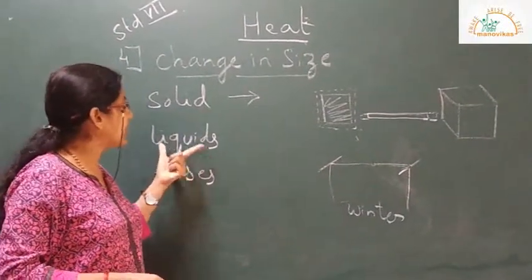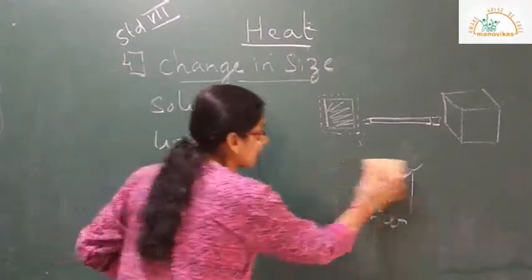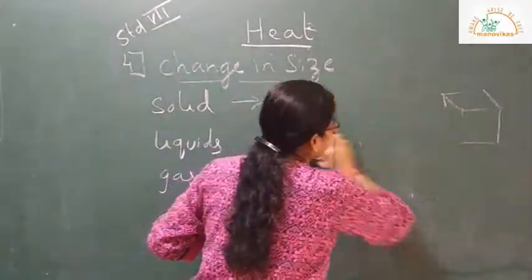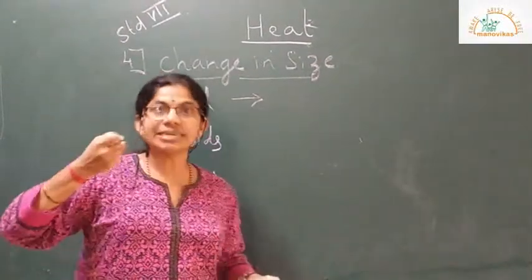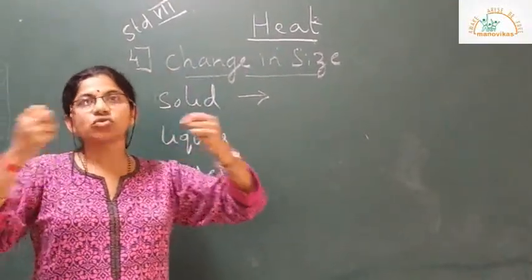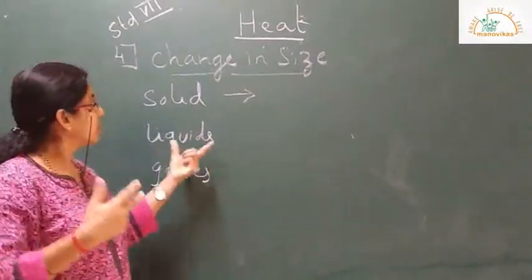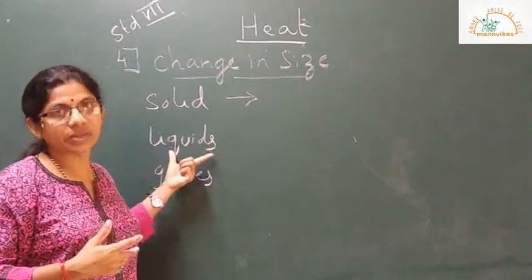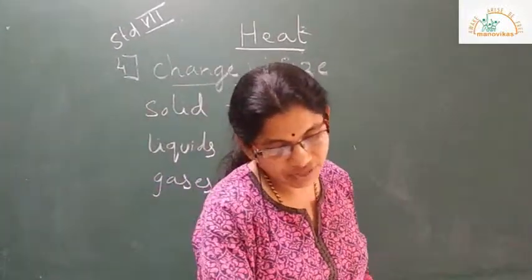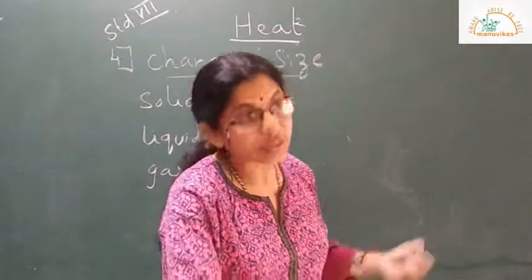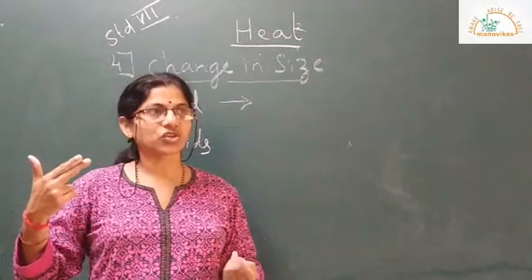Now, even in liquids you find there is expansion taking place. In liquids, as heat is absorbed, the molecules go further and further apart. So this is expansion in liquids. For example, thermometers work on the principle of expansion of liquid.